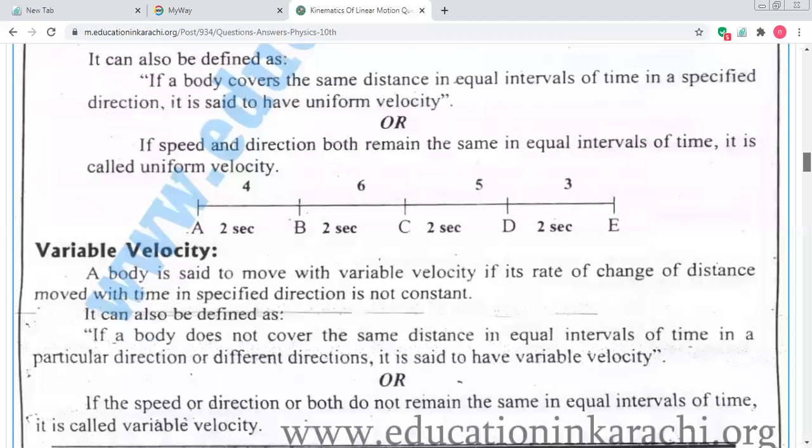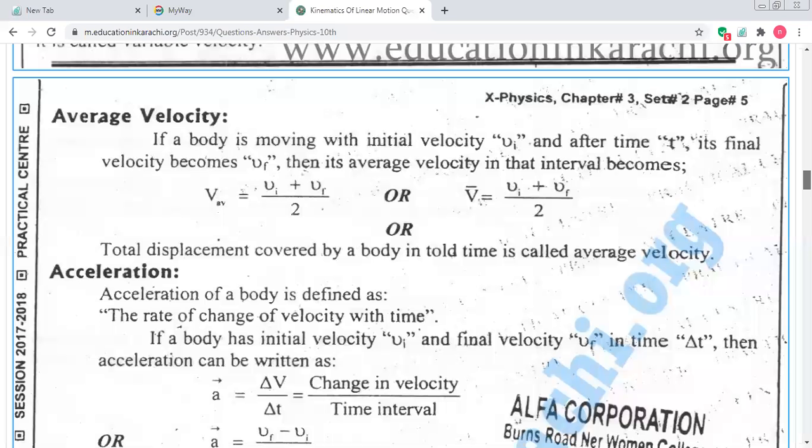Any confusion? Clear, students? Yes. Hello, students, clear? Hello, students. Is it clear up to here, dear?